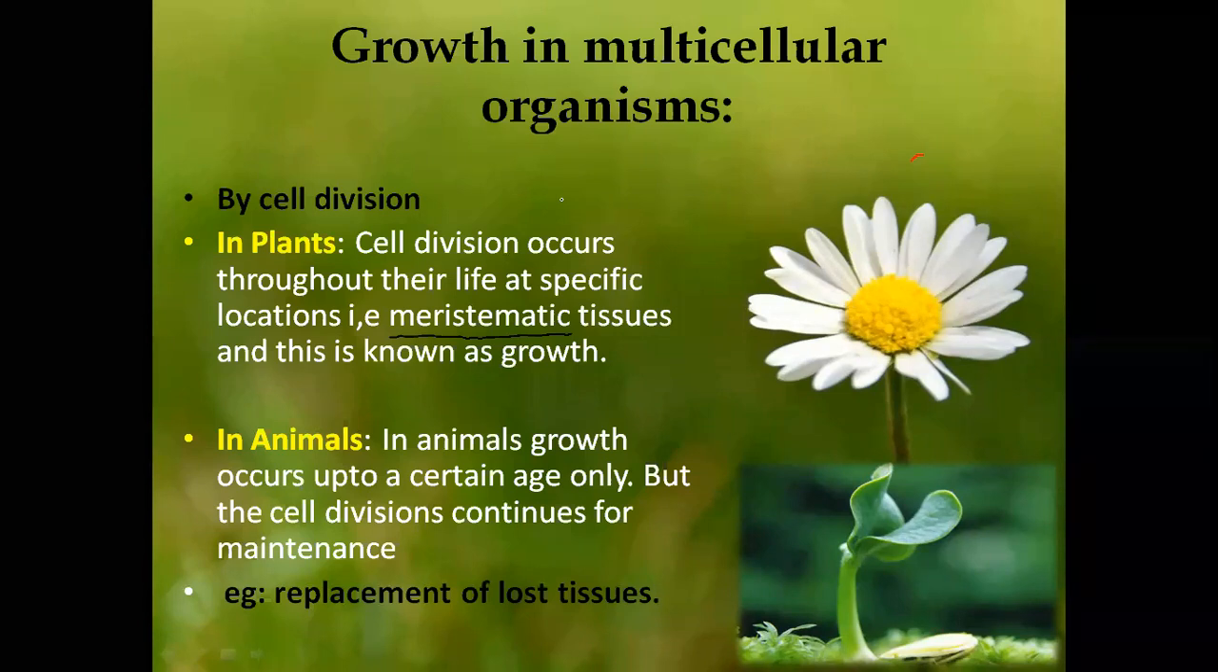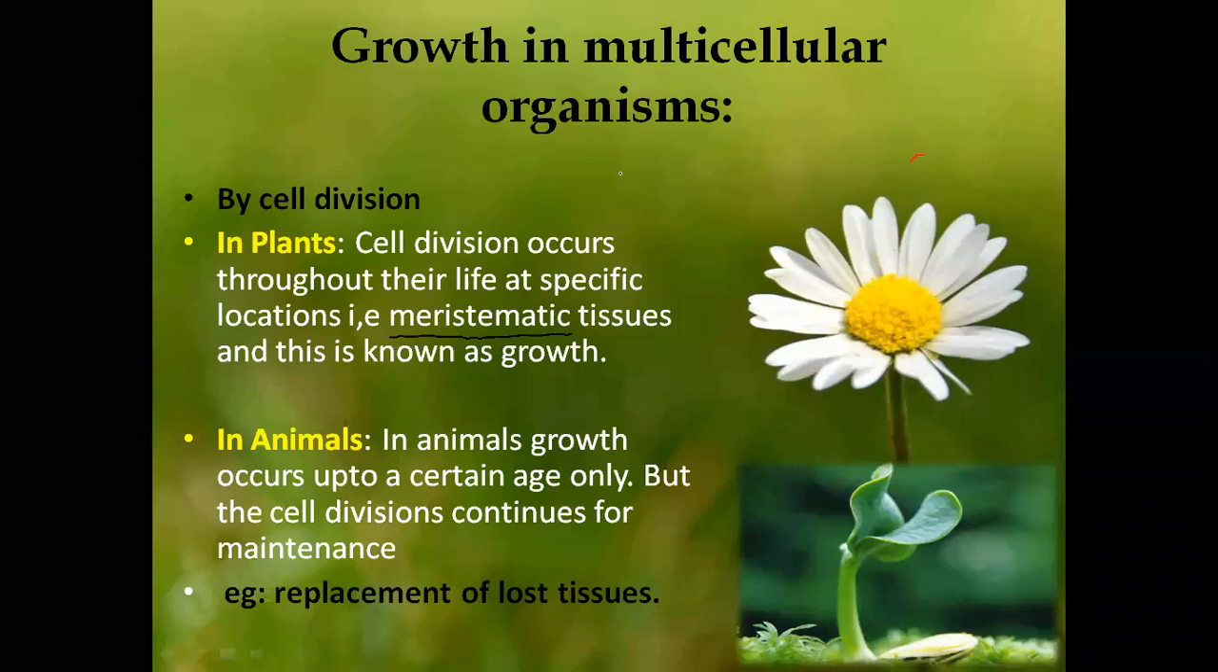take place. I have also explained this in the last class. One cell gives two more cells, the two cells give four more cells. That is known as what division?